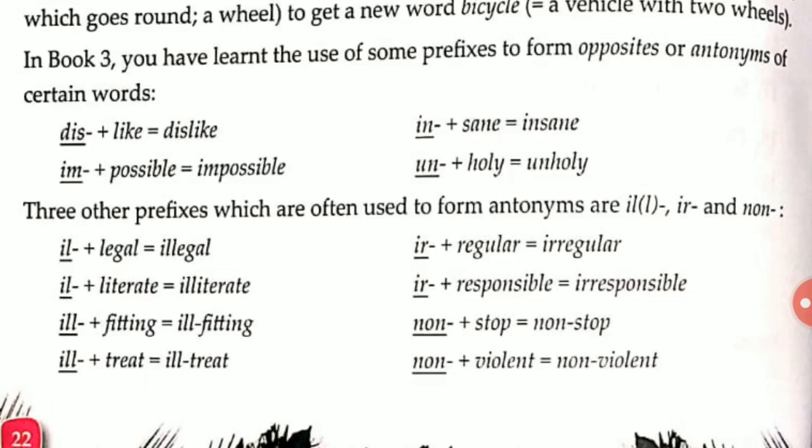Stop, and when we add non, it becomes non-stop. Non-stop means without stopping. When we add il to the word treat, it becomes ill-treat. When we add non to violent, it becomes non-violent. So you got my point now.